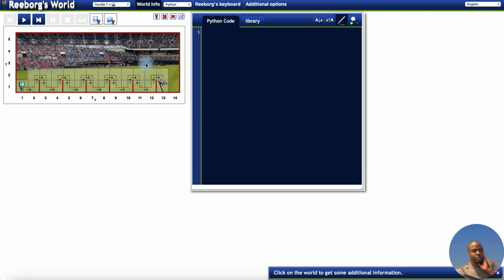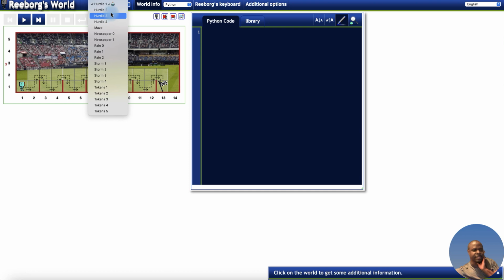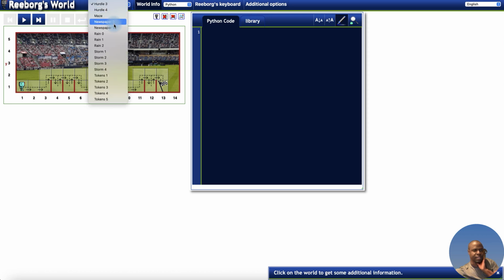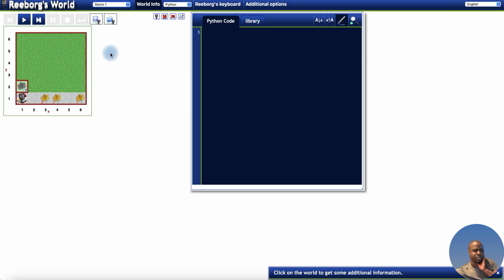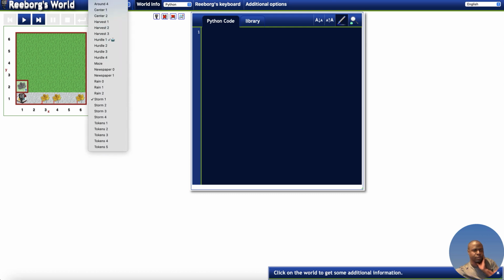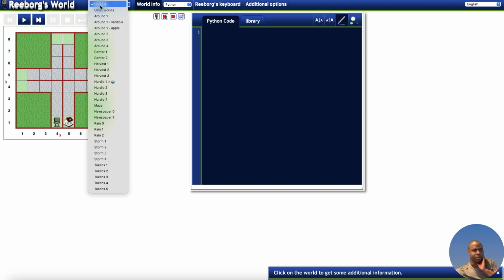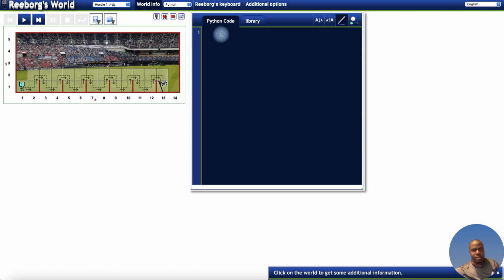Now we have multiple cases. This is hurdle one. If I click here and select hurdle 2, see that looks different. If I select hurdle 3, it's different. If I select storm 1, see, there are different kinds, but I want to do hurdle 1 in this situation. All right, so let's get started.